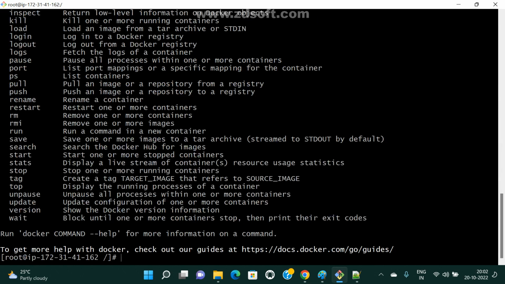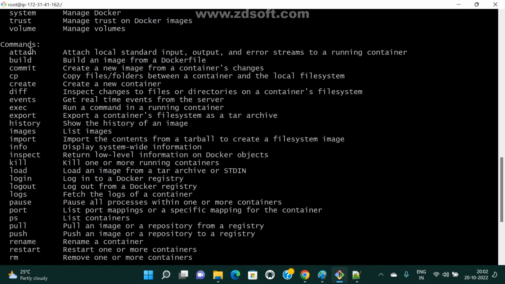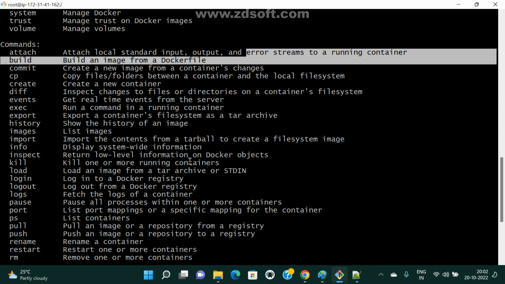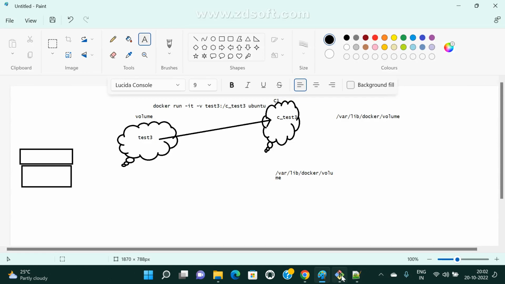Docker attach already exists, right? Where is this docker attach? Docker attach: attach local standard input, output, and error streams. Someone put on mute, please. Okay, so docker attach.